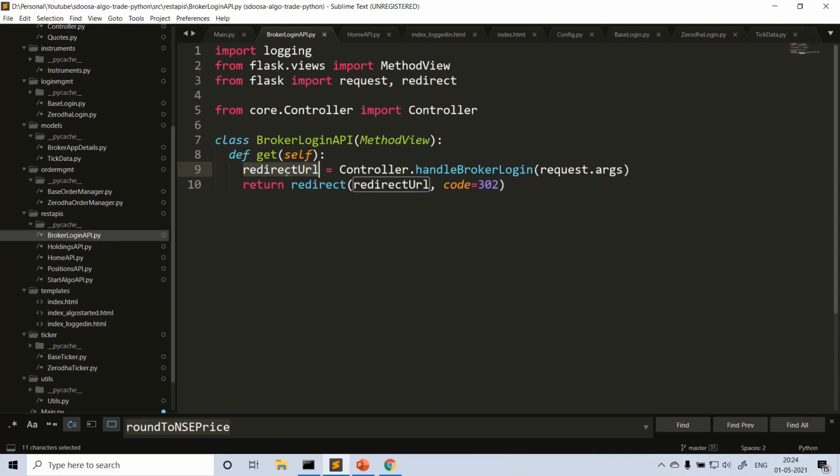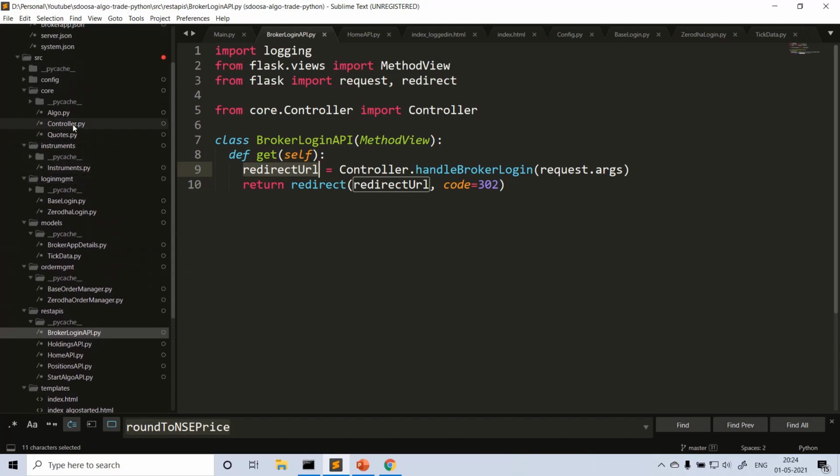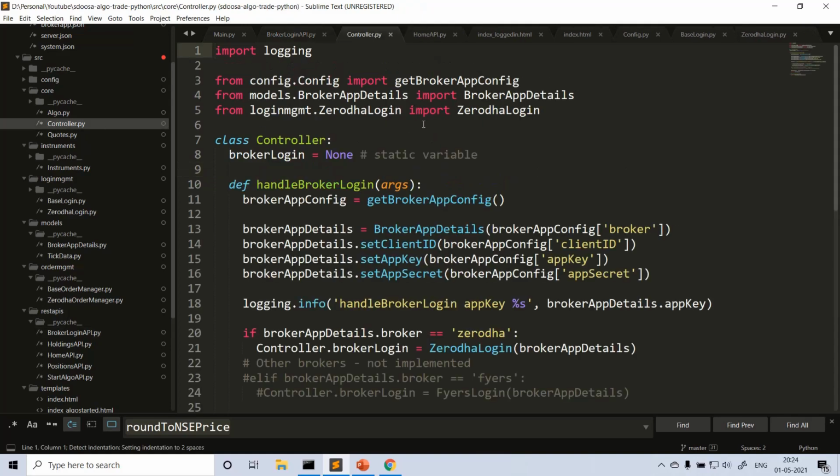That is nothing but our own Python app homepage in this case with access token. So once login is successful, we'll get the redirect URL. We just redirect the user to our app homepage. Correct? Let's see what a controller is here, how it looks like. I have not explained earlier. Let's go to the controller.